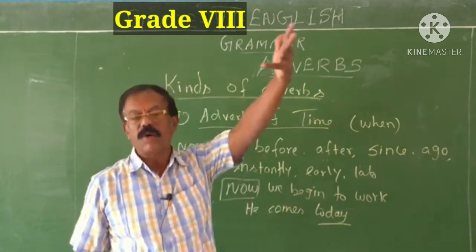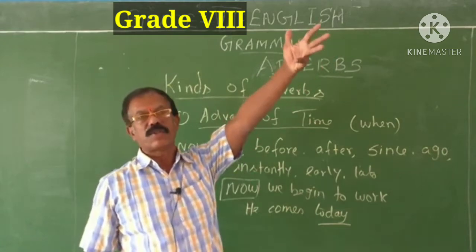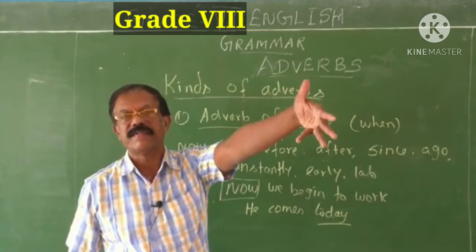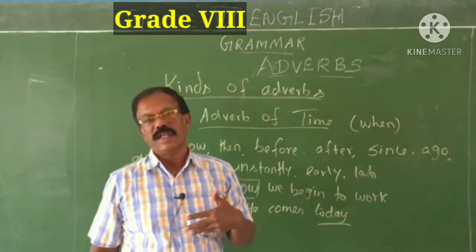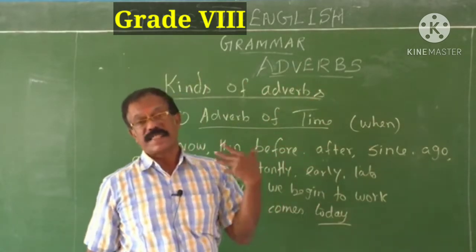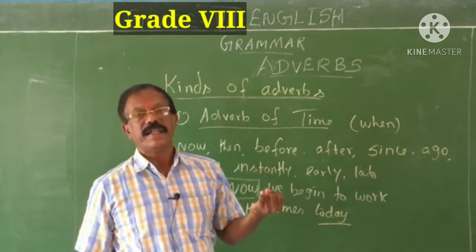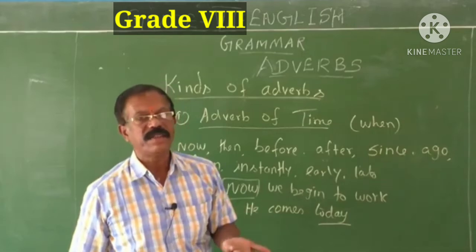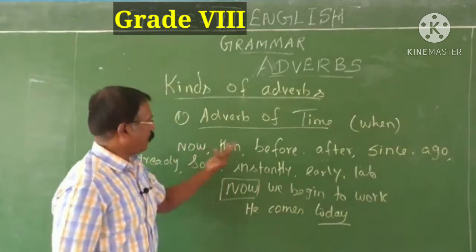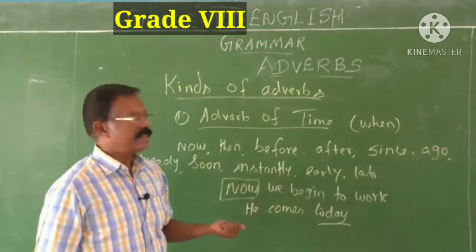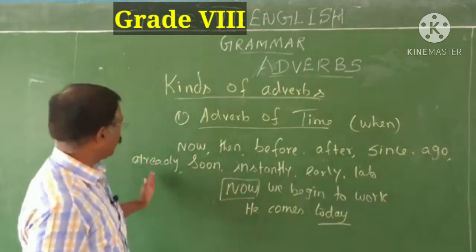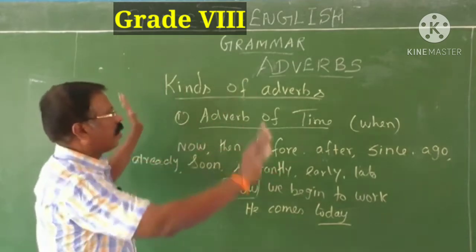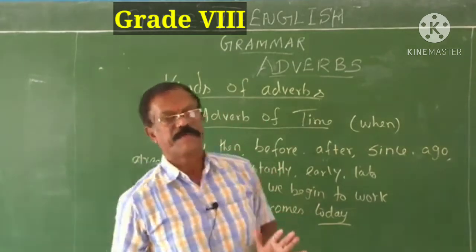We shall go tomorrow. We shall go to school tomorrow. We shall attend tomorrow's video class. We shall attend video class tomorrow. We already attended video class yesterday. So today, yesterday, tomorrow, next week, next month, soon, before, after, since, ago, already, instantly, early, late. They are all called adverbs of time.